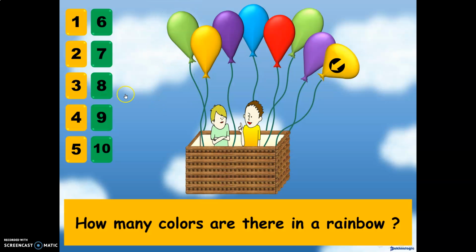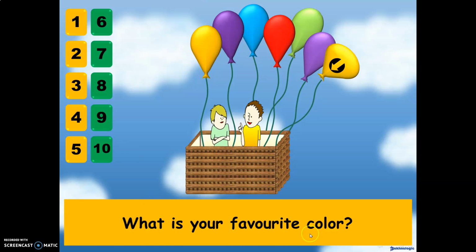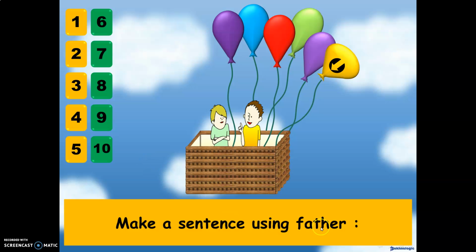Now I will throw one balloon. Let's see the question behind number 3. How many colors are there in a rainbow? There are 7 colors in a rainbow. Now I will throw one balloon. Number 4. What's your favorite color? My favorite color is pink. Now I will throw one balloon. Number 5. Make a sentence using father. My father's name is Hamoud.